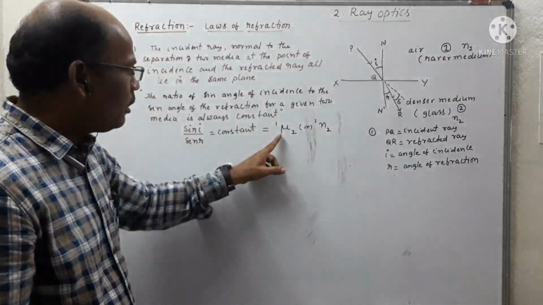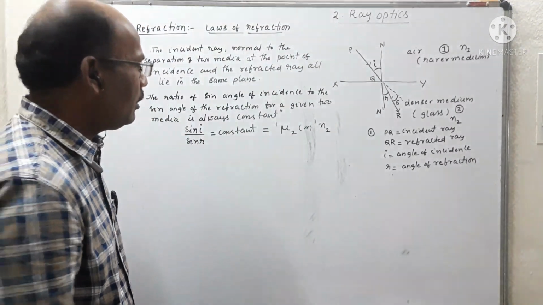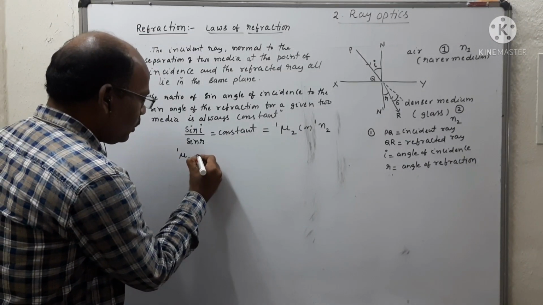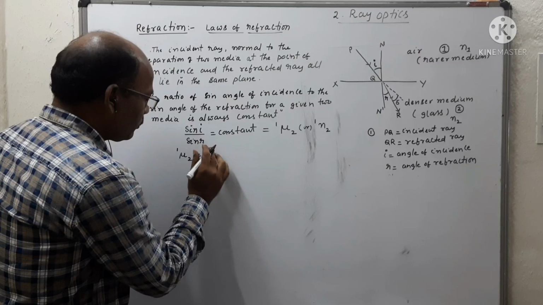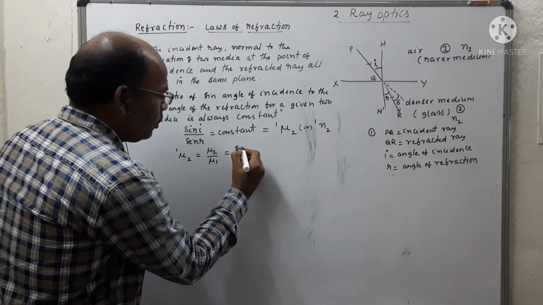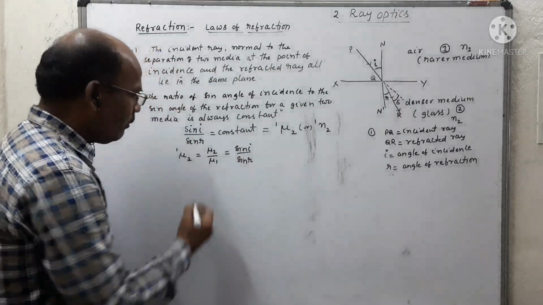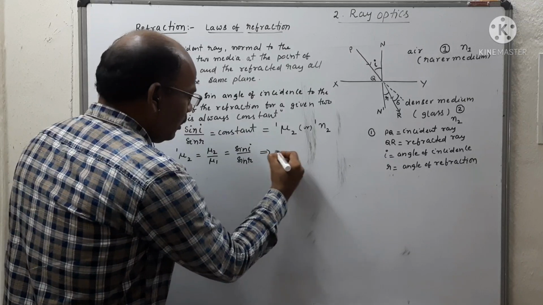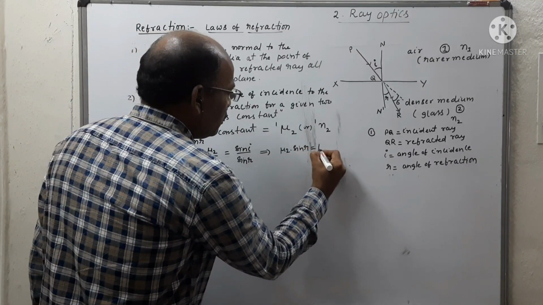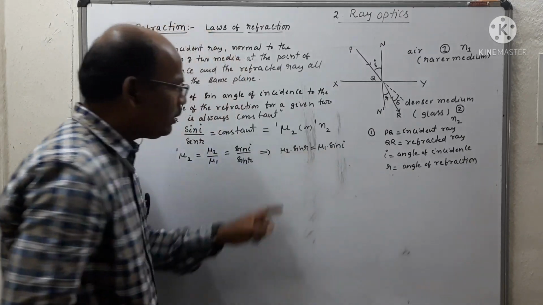Then mu 1 to 2 is equal to sin i by sin r, which is equal to mu 2 by mu 1. From this you can also write mu 2 sin r is equal to mu 1 sin i. So what is mu 2?